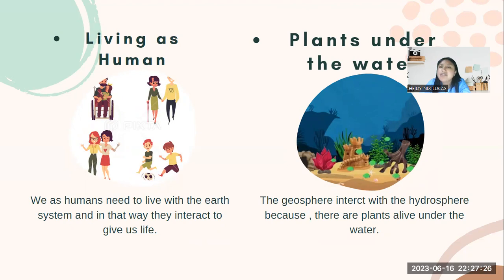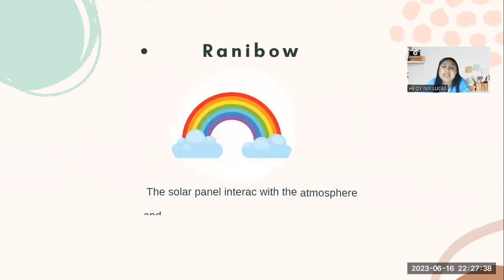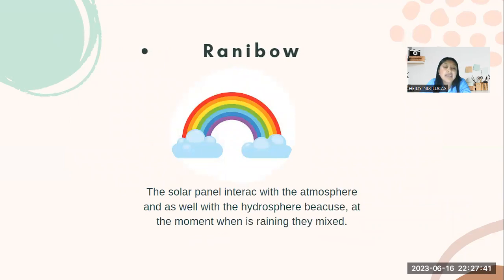Then we have the plants under the water. The geosphere interacts with the hydrosphere because the plants live under the water, and in this case, it's necessary to have the geosphere at the end. Let's go with the last example, which is the rainbow. The sun interacts with the atmosphere and the hydrosphere because at the moment when it's raining, they mix. So in that way, we can get a rainbow.